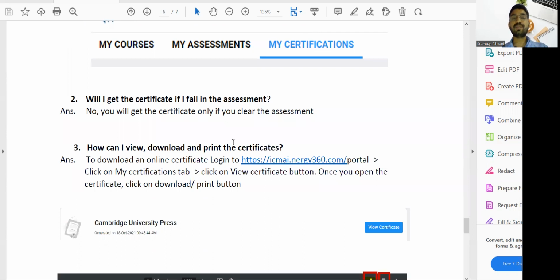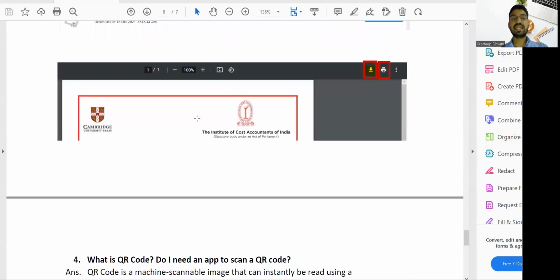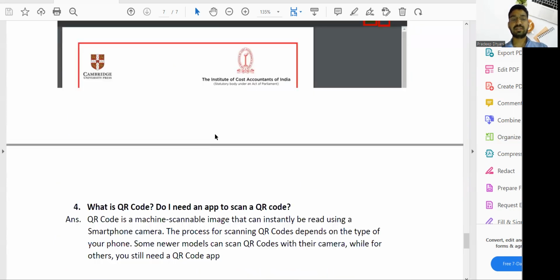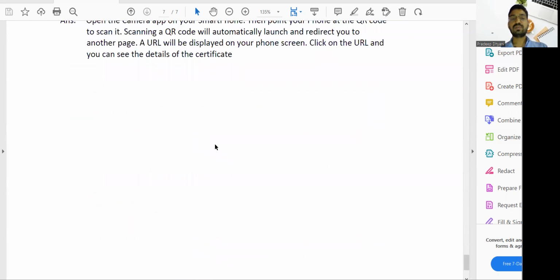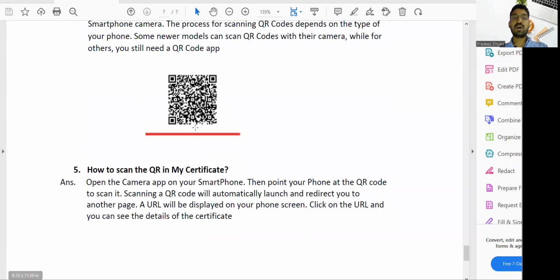How can I view, download and print the certificate? In the My Certification section you can download it. You will get the certificate like this. What is a QR code? There is a QR code in the certificate. You just need to scan the QR code and you will directly move to the Narji portal where you can download your certificate again. This is the QR code. How to scan the QR code? I have already shared: simply scan it in Google, or you can directly go to the Narji portal where you can download your certificate.